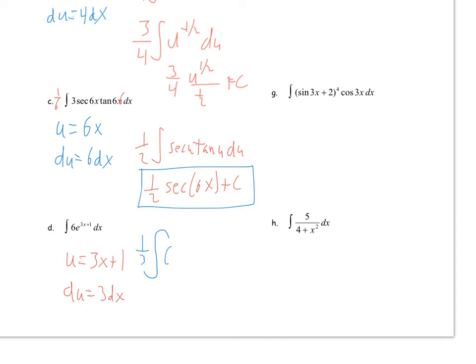And that becomes 6e to the u du. Taking out the 6 gives me 2 times the integral of e to the u, which is just e to the u, and u is 3x plus 1. So we get 2e to the 3x plus 1 plus c. Again, I'm starting to skip some steps a little bit here, but they are steps that I explained on the previous problems.